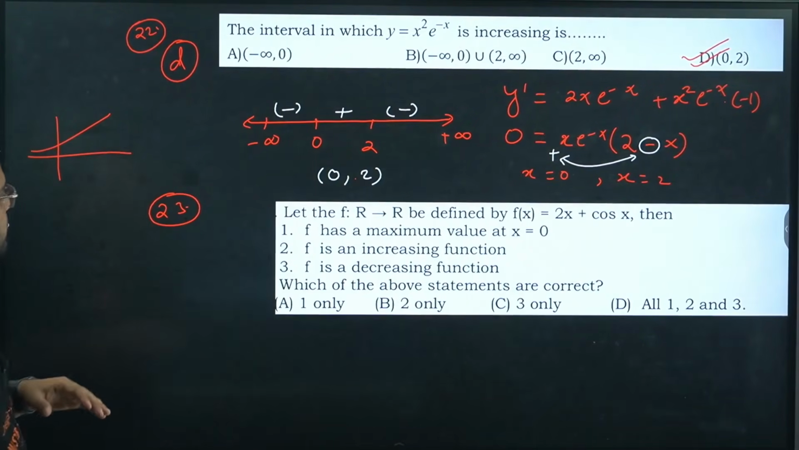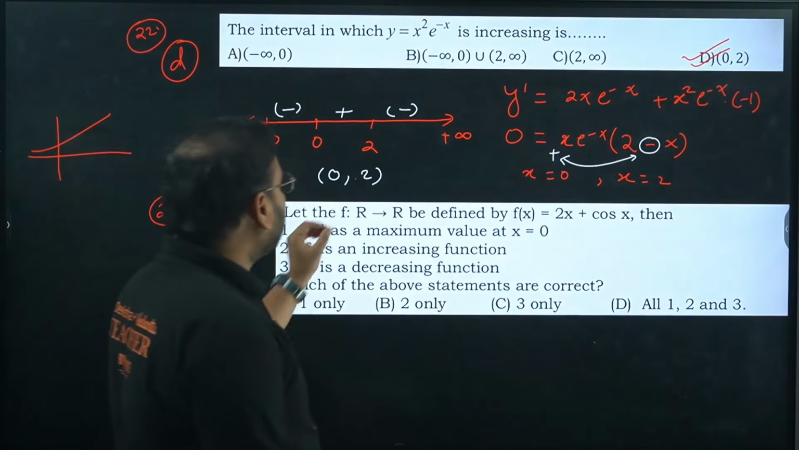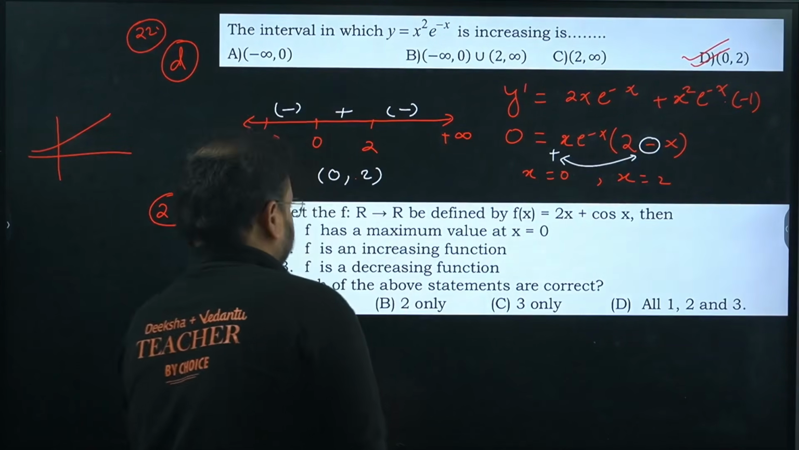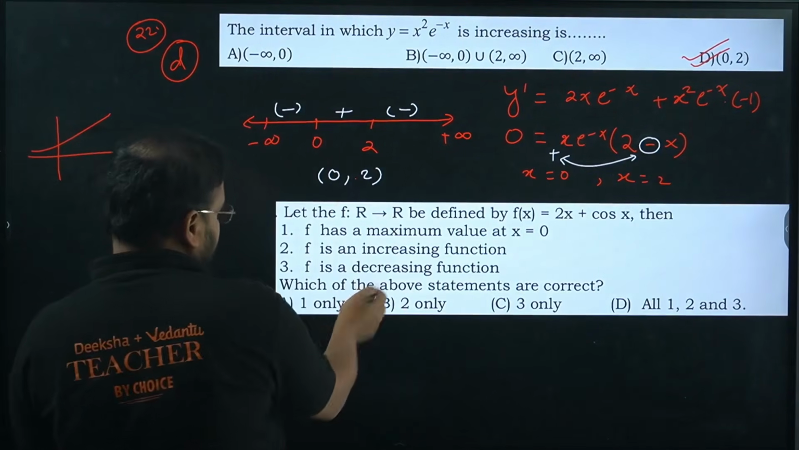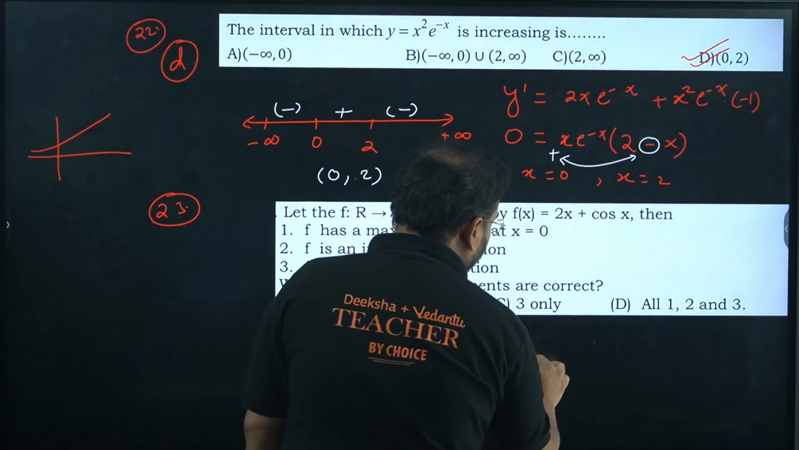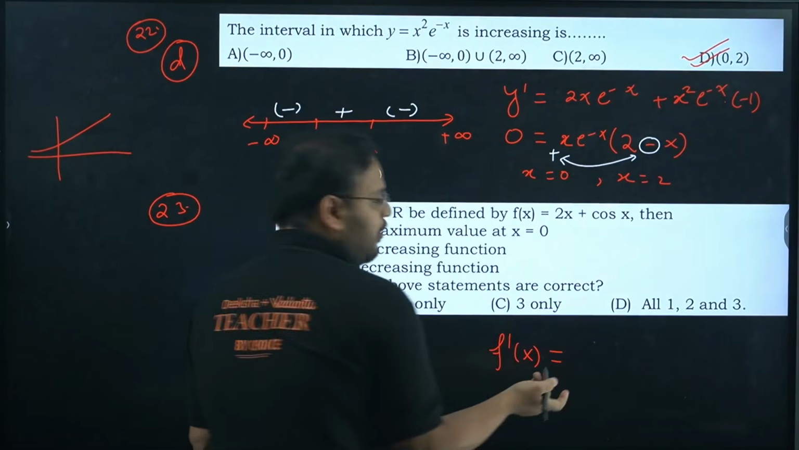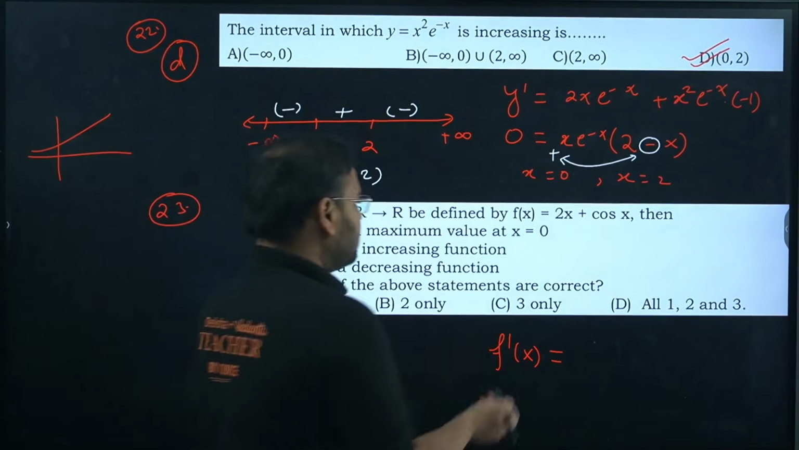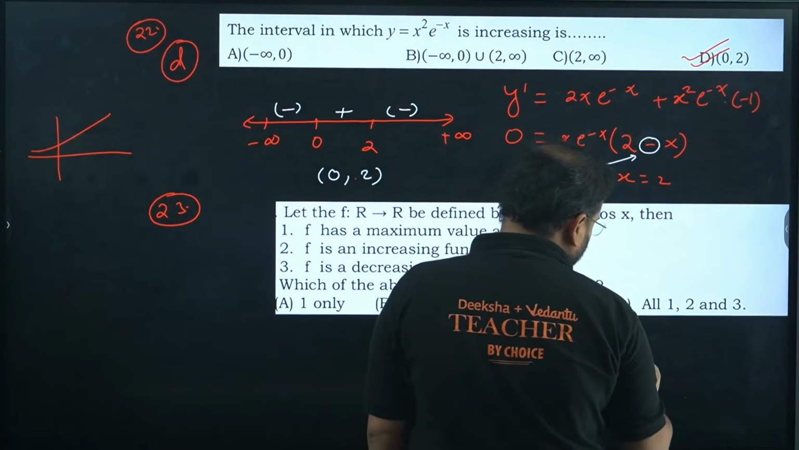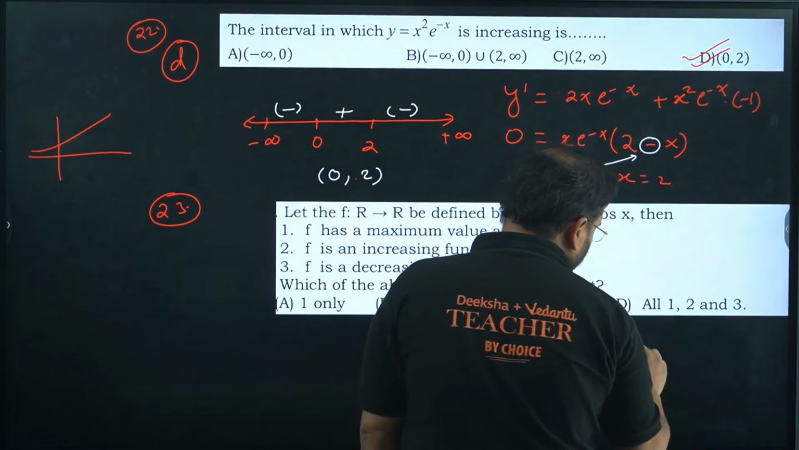Moving on. Let the function f from R to R be defined by f(x) equals 2x plus cos x, then maximum and all these cases are there. To identify any of these, we have to do what? First thing, find the derivative. So you get here 2 plus, sorry, cos will become minus, no, 2 minus sin x.